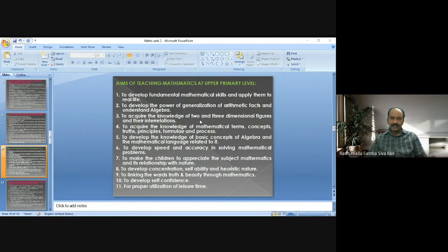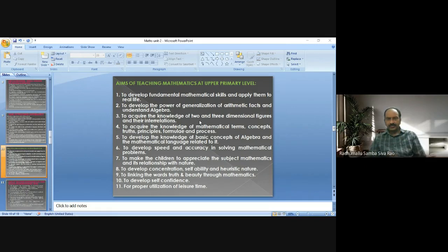Basically, he has to understand two-dimensional and three-dimensional figures and their interrelations, and later on, their occurrences in day-to-day life. Next, to acquire the knowledge of mathematical terms, concepts, truths, principles, formulae, and process. In primary level, we lay the foundation in understanding mathematical language.